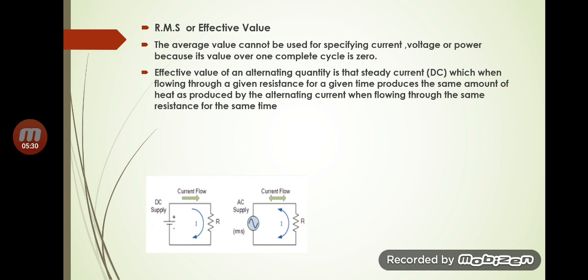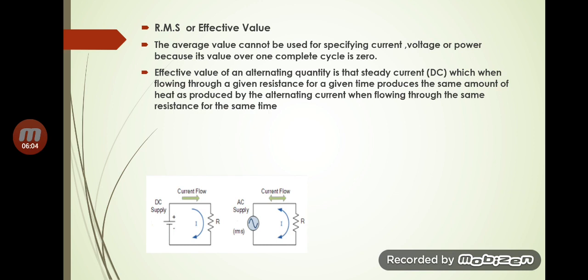Now consider this circuit. In the first circuit, through a resistor, a DC supply is given, a DC current is flowing. And in the second circuit, you can see AC supply is given to the same resistor. Suppose the same amount of current is flowing for the same time period. Since DC is steady or constant, this will produce more heat. So to compare this, we are taking the case where the same resistance and time are used.